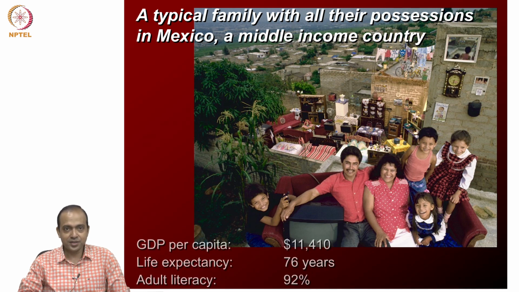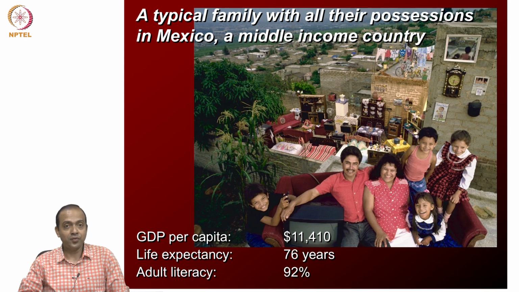This country's per capita income is $11,410 in the year 2021. Life expectancy is a little lower, adult literacy is also lower compared to the UK, and it is because of the difference in their per capita income.